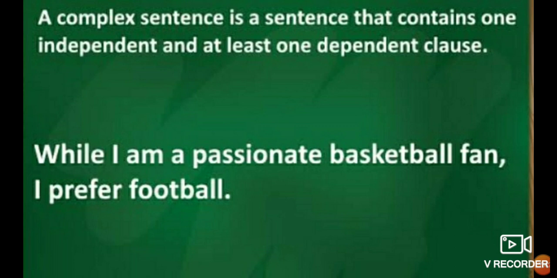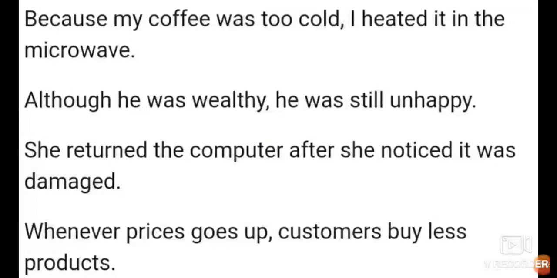So we can see one is dependent and one is independent. So it is a complex sentence. Okay dear children, you can see many more examples I have given. Because my coffee was too cold, I heated it in the microwave. So the first part is dependent and the other part is independent. So these are complex sentences.